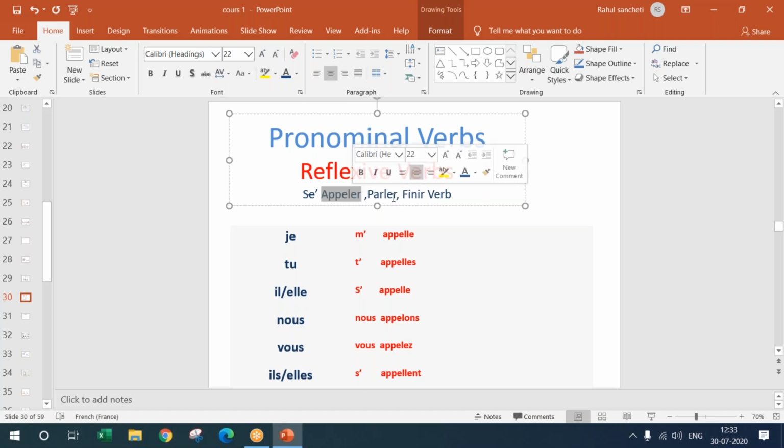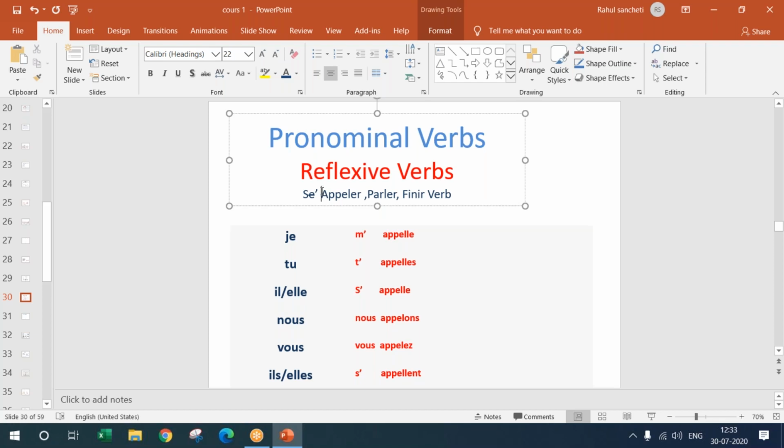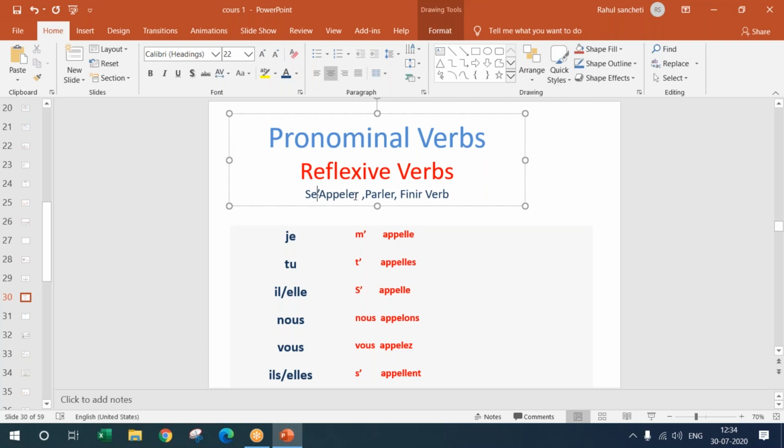So we have seen parler, P-A-R-L-E-R, that's the infinitive form. And in a similar way, it's an er ending verb. Appeler is also infinitive form, but here when you have se and a e, the reason why it is struck off, I'll tell you, is because there is a collision of vowels here. So here it is s'appeler. So any verb which is starting with se is a reflexive verb. Okay.